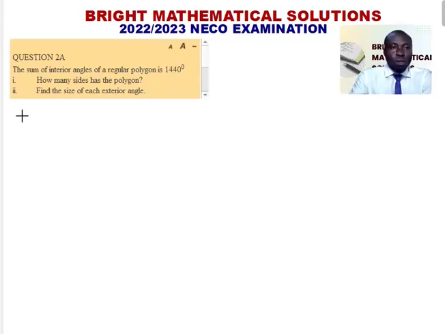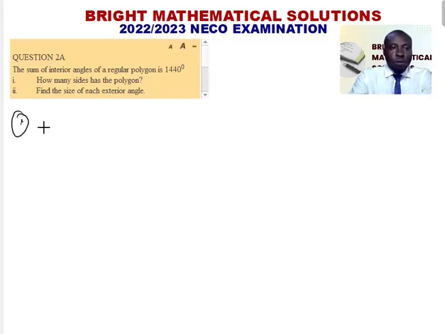Hello, this is question 2A of the 2022-2023 NECO examination. It says the sum of interior angles of a regular polygon is 1440 degrees. Question 1. How many sides has the polygon? 2. Find the size of each exterior angle.